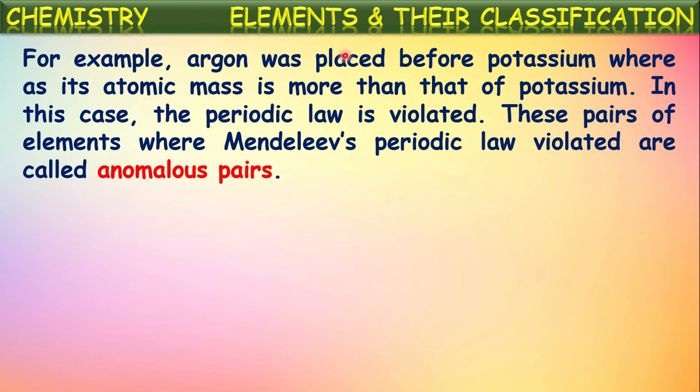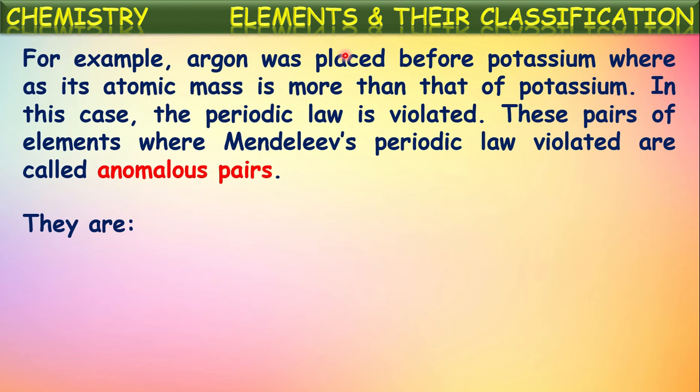So in this case, the periodic law is violated. What is this periodic law? Arranging the elements in the increasing order of the atomic masses. But for this pair of elements, argon and potassium, this periodic law is violated. These pairs of elements, where Mendeleev's periodic law is violated, are called anomalous pairs of elements.